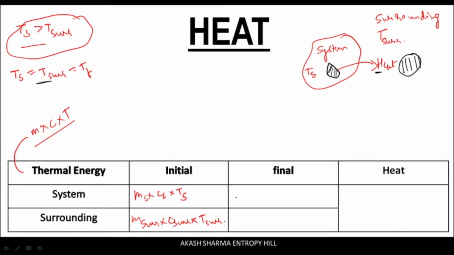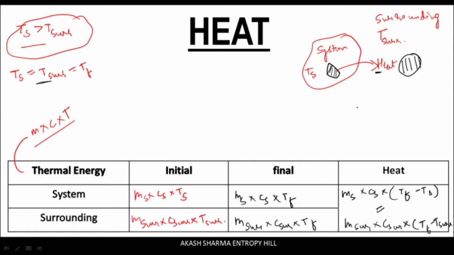So now the final thermal energy of the system will be, and the final thermal energy of the surrounding will be. So now heat can be obtained as the difference between the initial and the final thermal energy of the system as well as the surrounding. That is, and that has to be equal because the thermal energy lost by the system is the thermal energy gained by the surrounding.